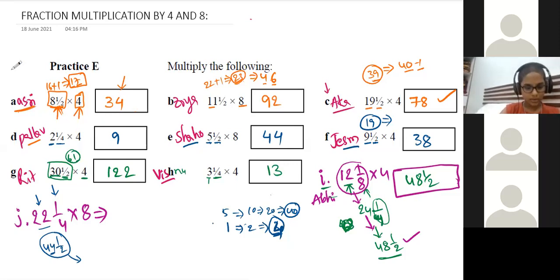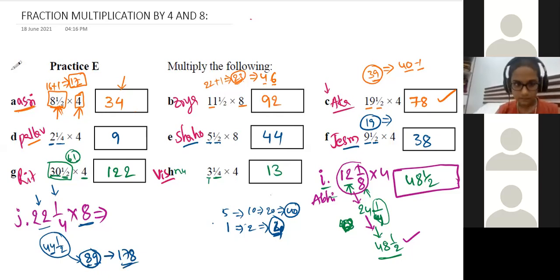Half. 1 by 4, sir. If you double, half plus half is how much? Sir, 1, sir. Okay. 88 plus 1 is? 89. And one more time you have to double because 8. And 89 into 2 will get 178, sir. Yes, 80 double 160, 9 double 18. 160 plus 18, 178.